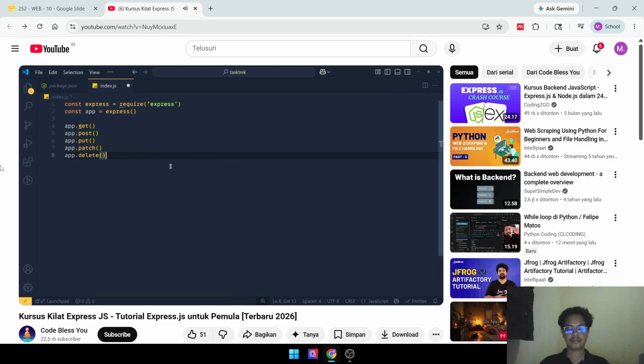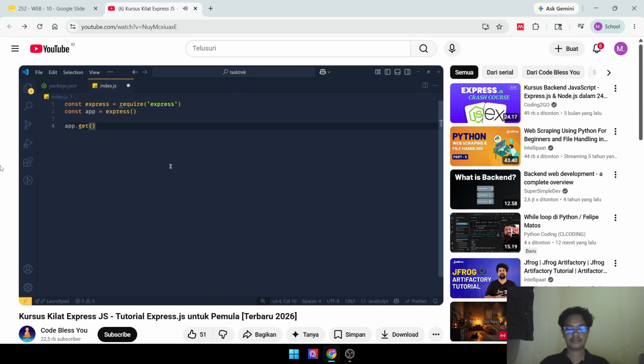So if we want to define our API for the HTTP GET method, then we use app.get. If we want to define the HTTP delete method, then we use app.delete. Same as we can create post, put and patch requests. The way to define all these 5 methods is the same. Still, we will see all methods in this section one by one. For now, let's start with the GET request.